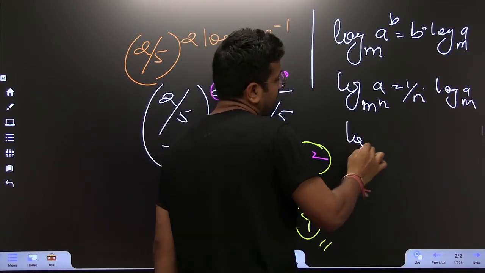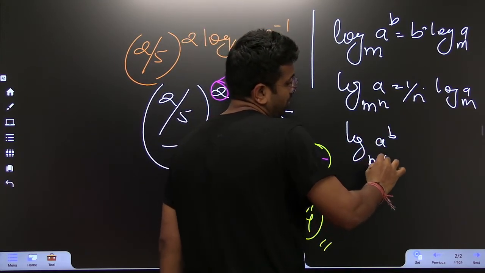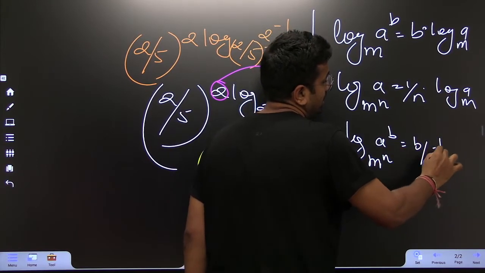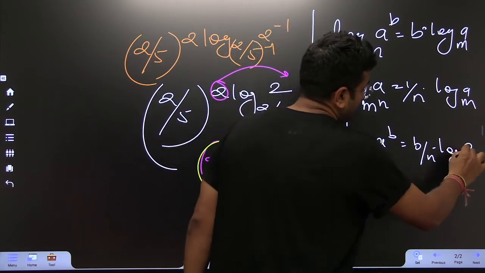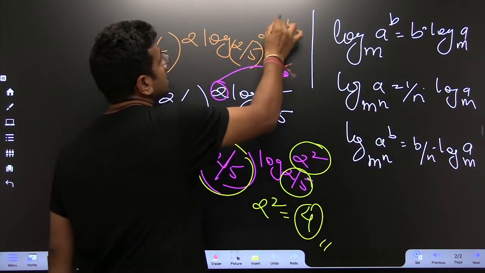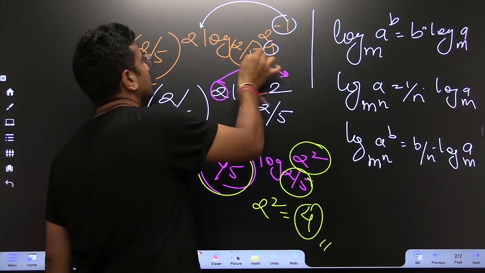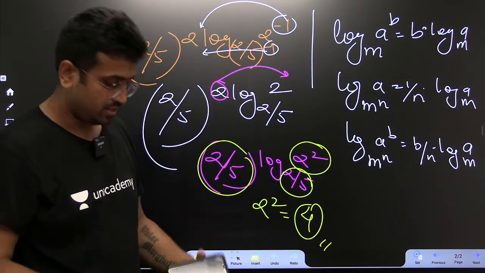And similarly, if it is A to the power B, M to the power of N, this is B by N log A to the base M. Similarly, this -1 will come here and the minus signs will get cancelled. Now I think it is fine.